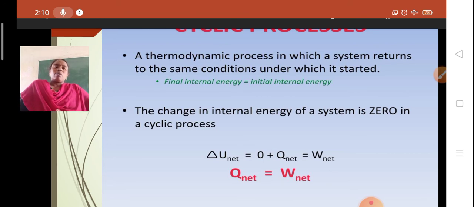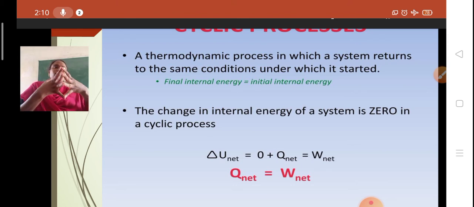And after the process, we can also have an example of free expansion of gas. The free expansion of gas is the best example of an adiabatic process. What do we mean by free expansion? Consider two vessels placed in a system enclosed with thermal insulation.